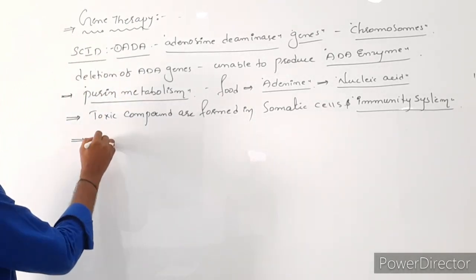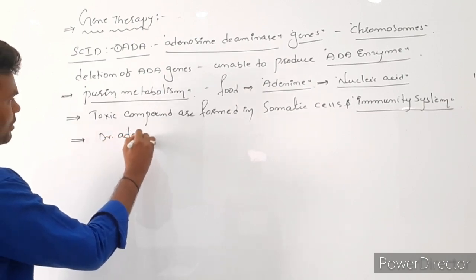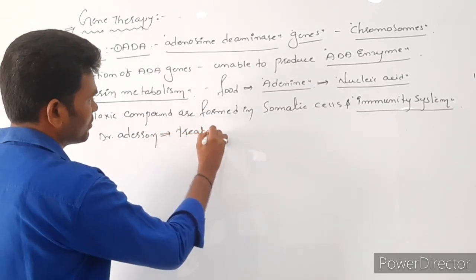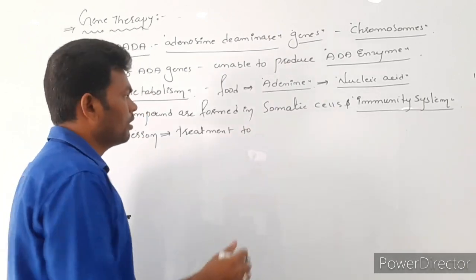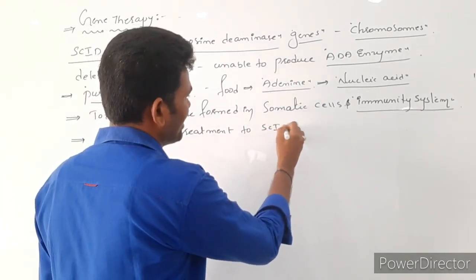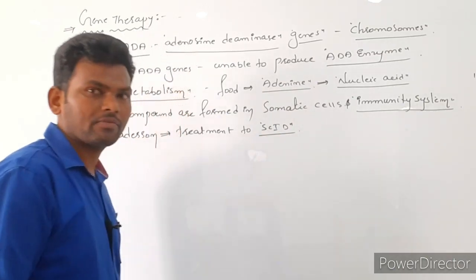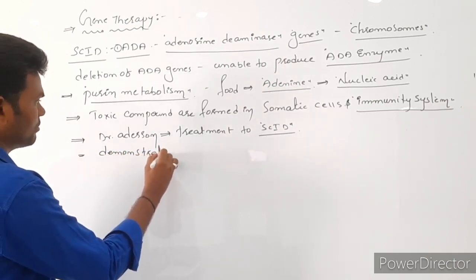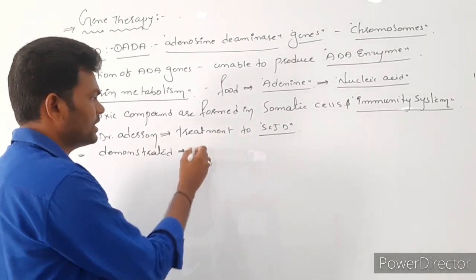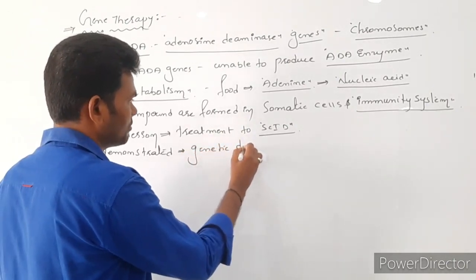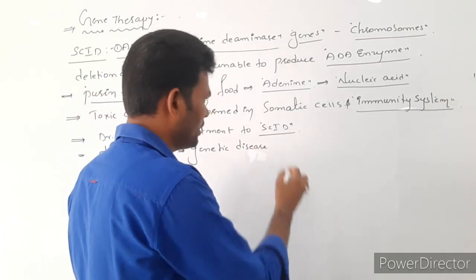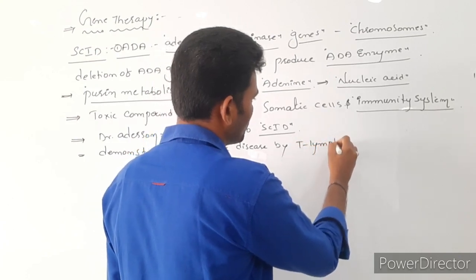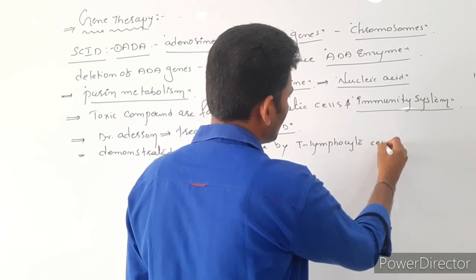Here, Dr. Anderson was the first to give treatment to SCID disease, and he also demonstrated that we can cure this genetic disease by using T lymphocyte cells.